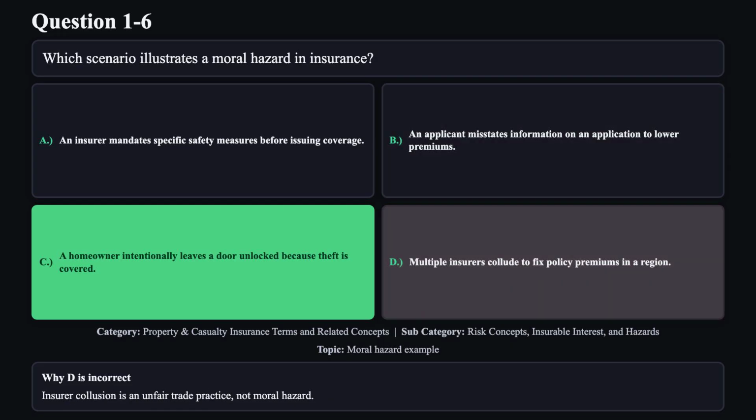Reason D is not correct. Insurer collusion is an unfair trade practice, not moral hazard.